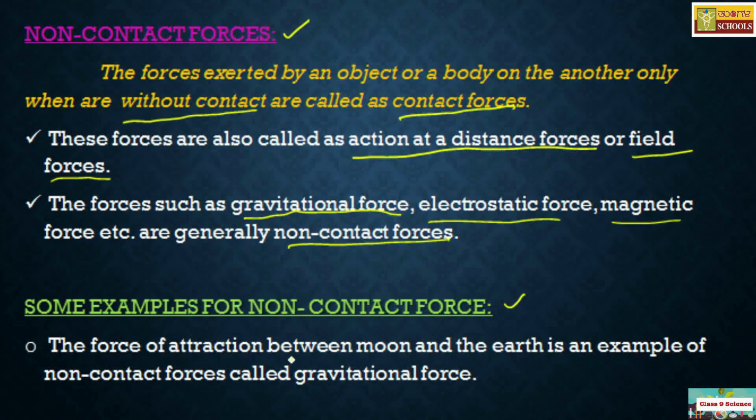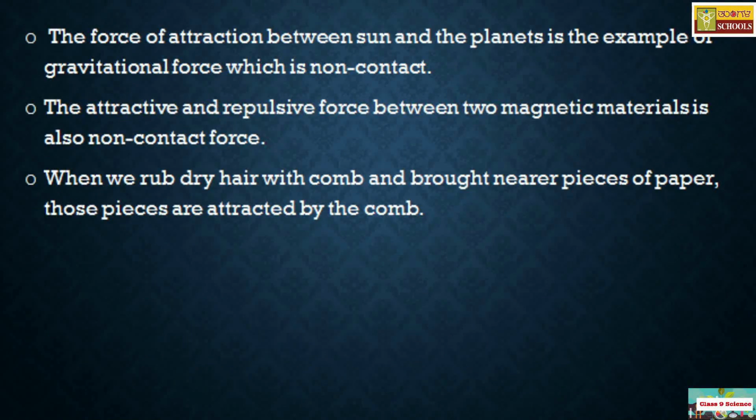The force of attraction between the moon and the earth is an example of non-contact force. That is called gravitational force. The force of attraction between the moon and the earth is an example of non-contact force. It is called gravitational force. The next example is the force of attraction between the sun and the planets.